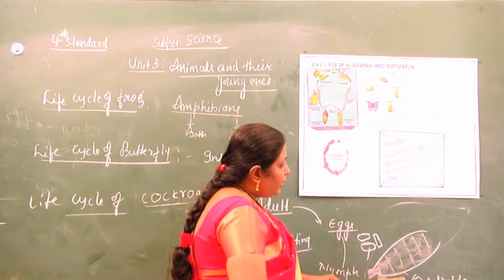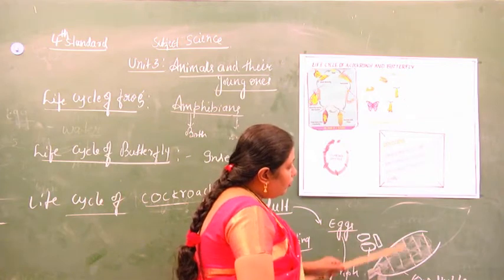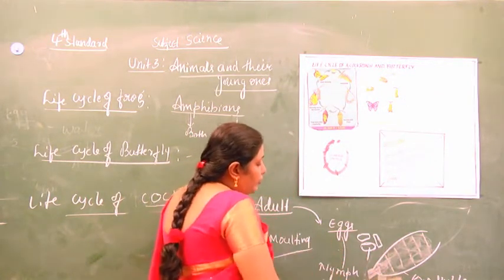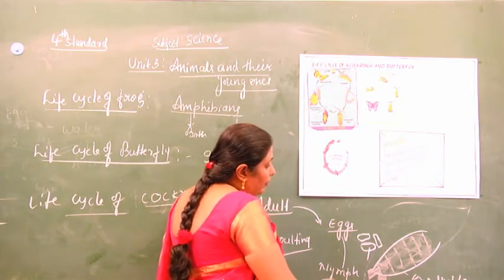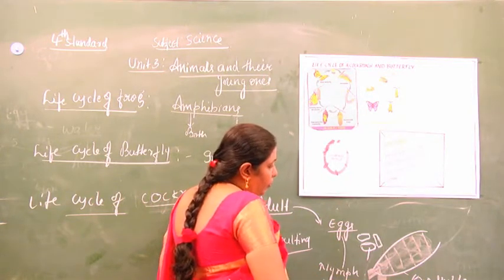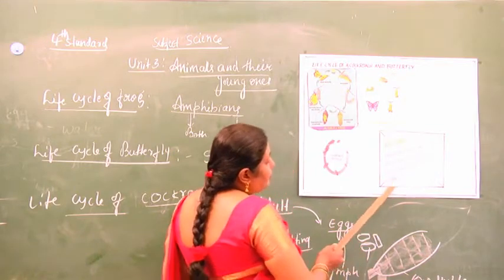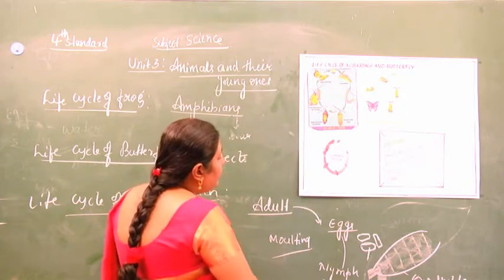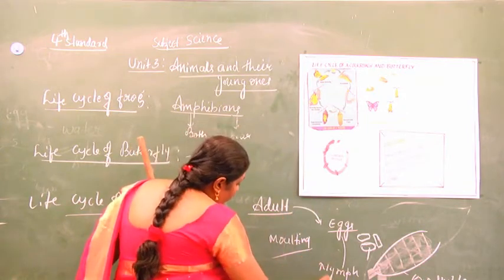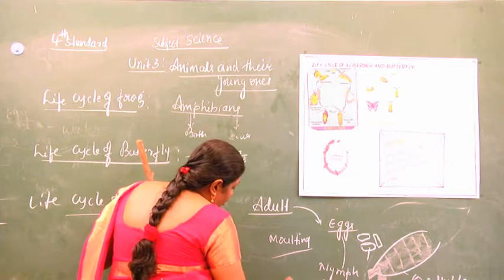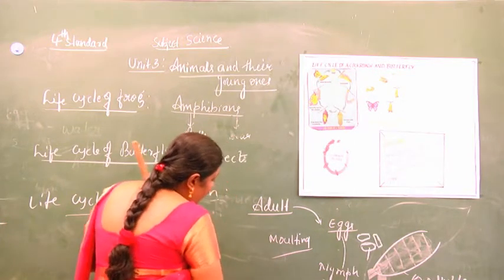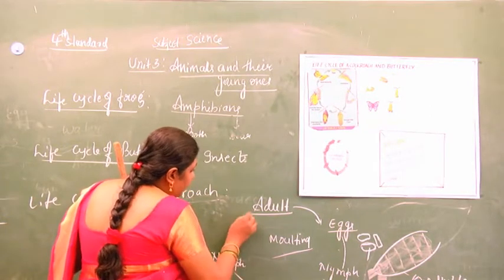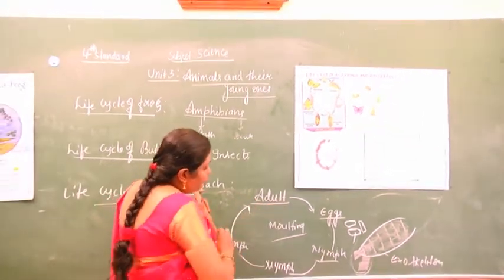The shedding of the exoskeleton plates is called molting. The plates will be replaced. After that, again there will be one more stage of molting, and lastly it develops into an adult cockroach.